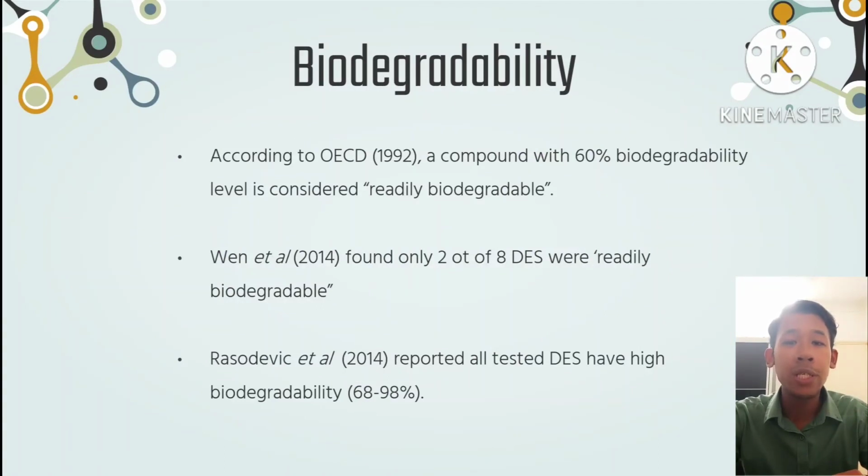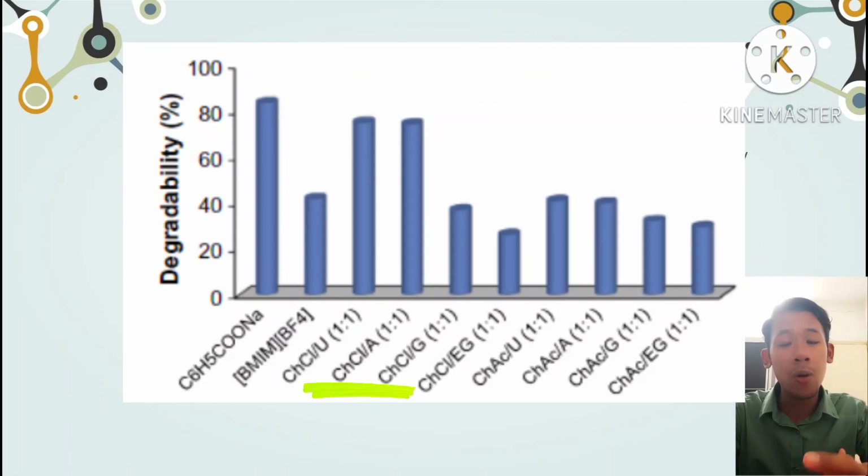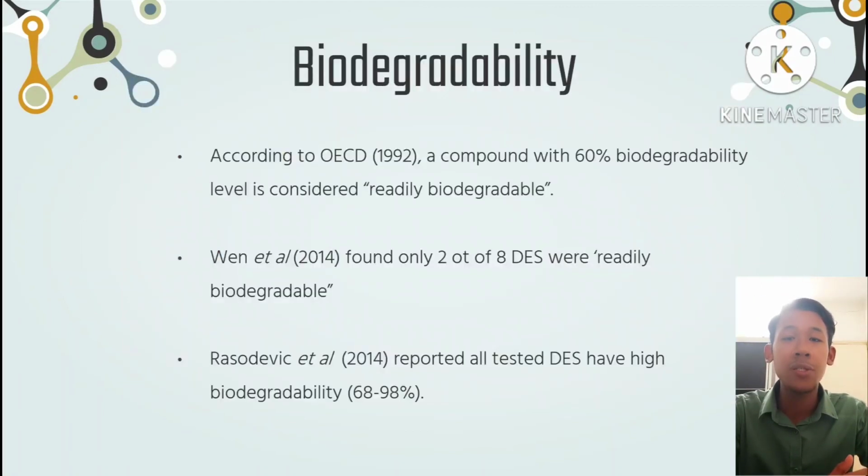And last but not least, we will go to the biodegradability. According to the OECD, a compound with a biodegradability level above 60% will be considered readily biodegradable. In the study by Hayat et al., only 2 out of 8 DES were found to be readily biodegradable. However, a study by Radosevic et al. reported that all of the tested DES have higher biodegradability, from 86 until 98%. Thus, there is an inconsistency between these two studies, and more studies need to be conducted.